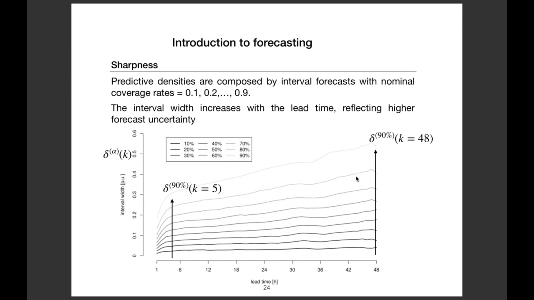In fact, it is logical, because if you forecast in 2 days, it is much more difficult to be accurate than forecasting in 1 hour. And here is what is happening. Here you forecast in 1 hour, and here you forecast in 2 days. So of course, the quantiles are much more extreme, and so the interval width is increasing.